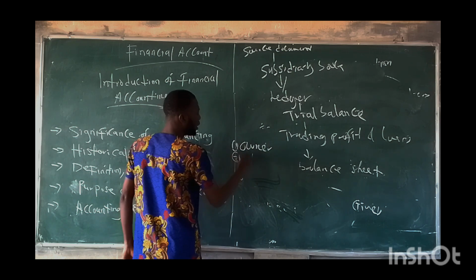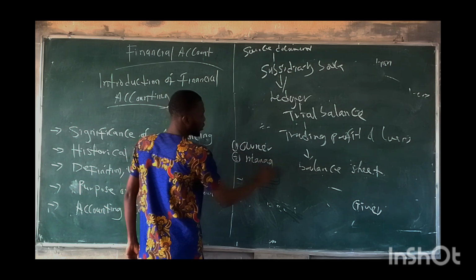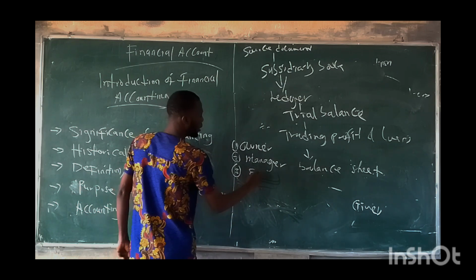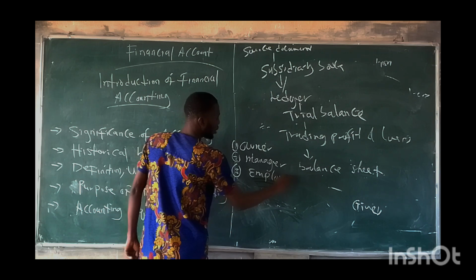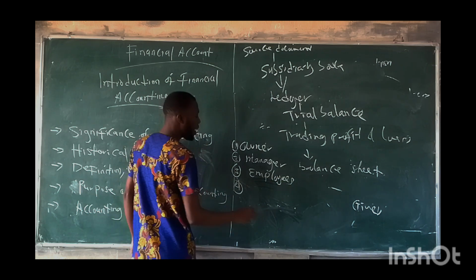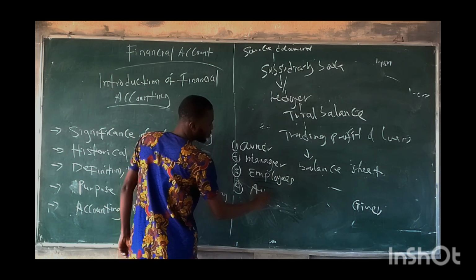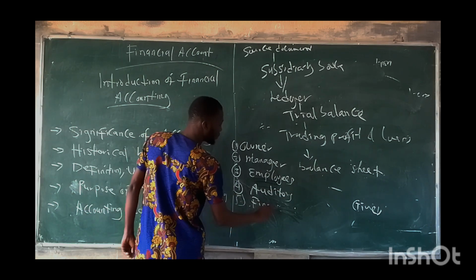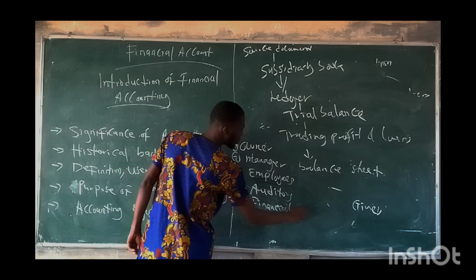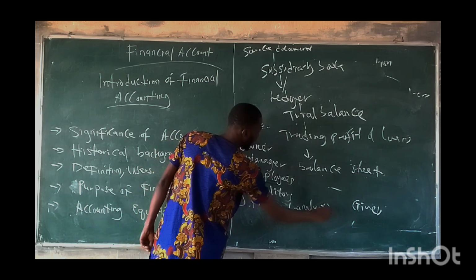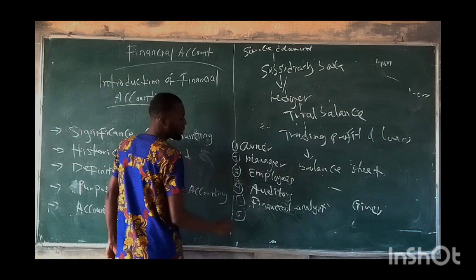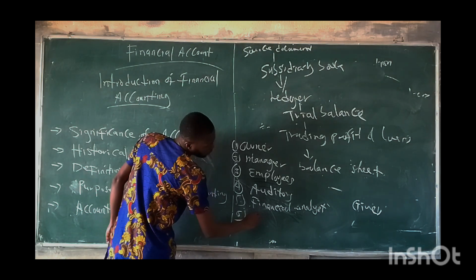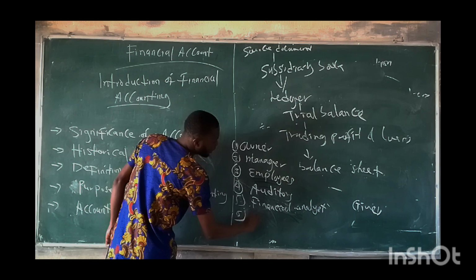Then we also have the manager, the employees, the auditors, the financial analyst, and the management.